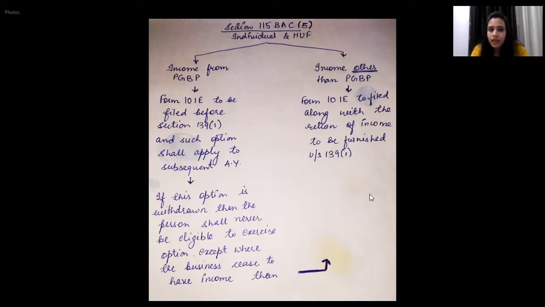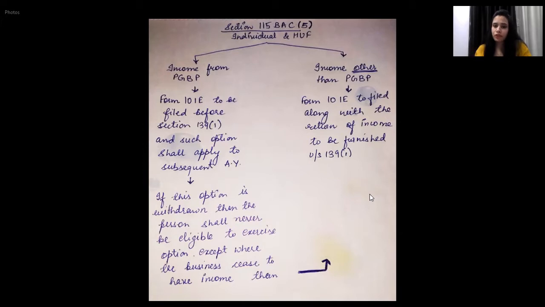Clause 1 states that Form 10IE is to be filed before the due date under section 139(1), that means the due date of filing income tax return. The due date is specified in section 139 subsection 1. So before that date, you need to file Form 10IE